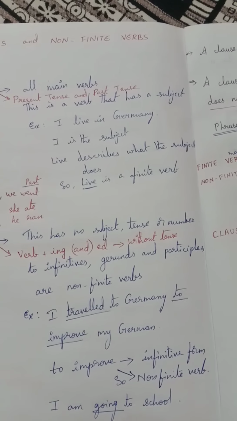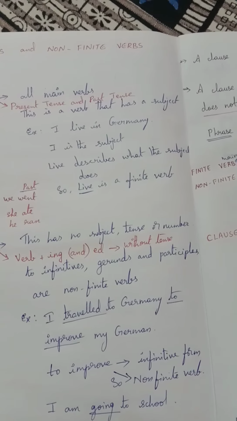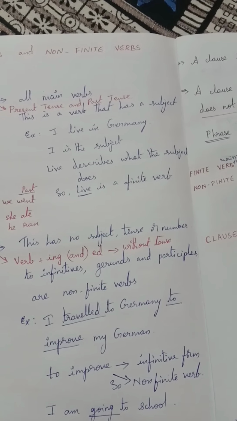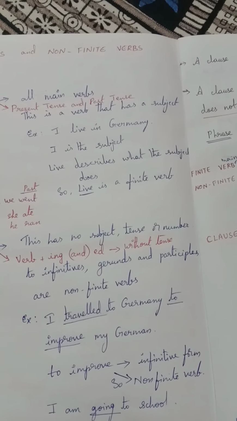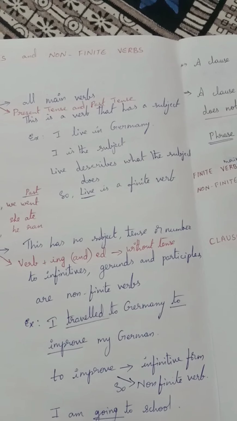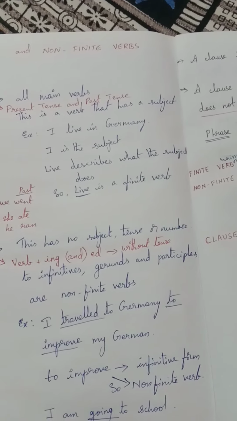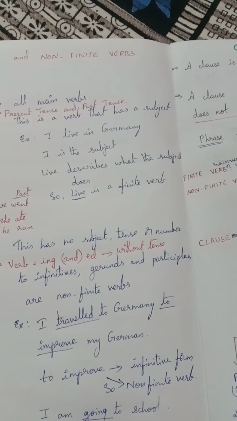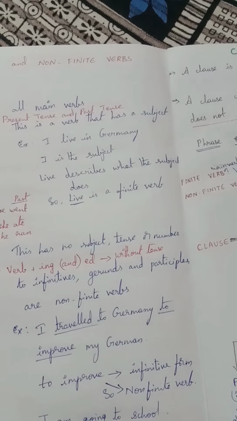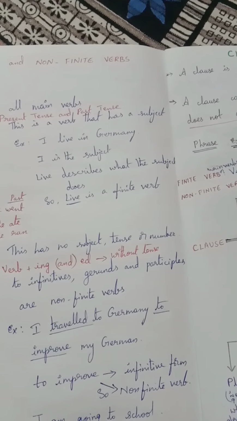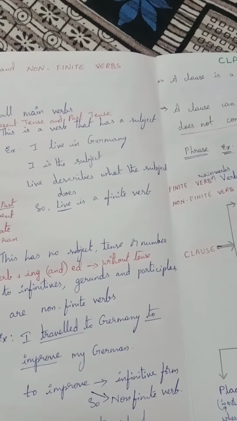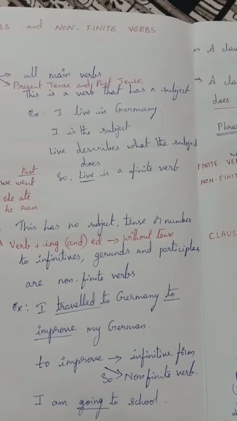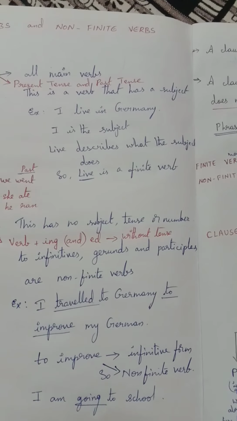To-infinitives means to play, to run, to eat, to sit, to sleep. All these are to-infinitives. And gerunds and participles. Gerund means V plus ing form. Okay, it is also called the present participle. Not all V plus ings are gerunds, but here all V plus ing forms are non-finite verbs.